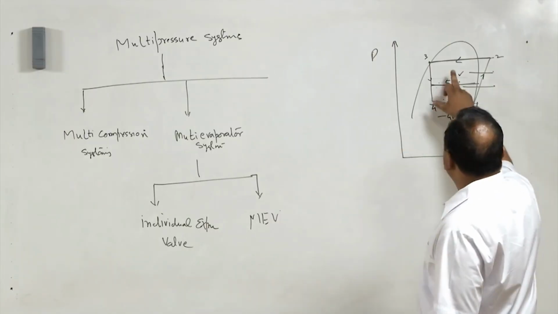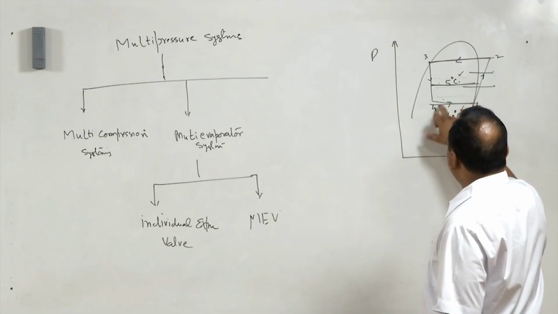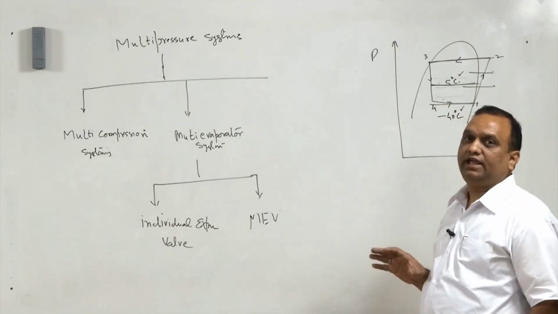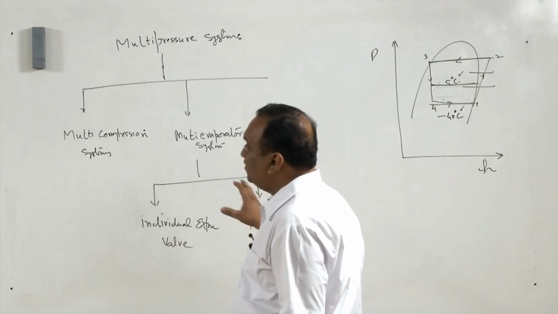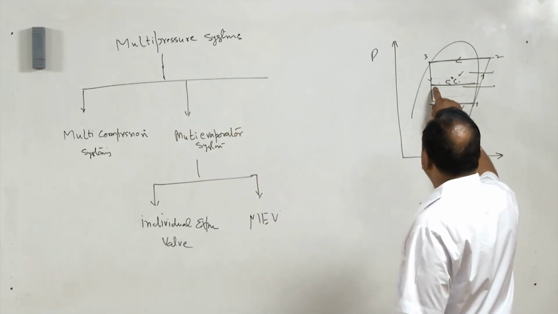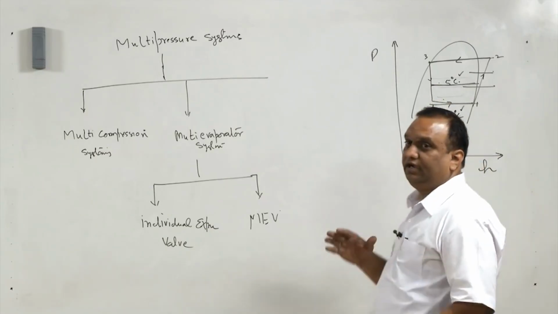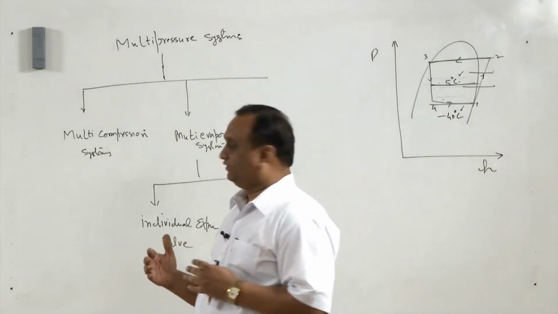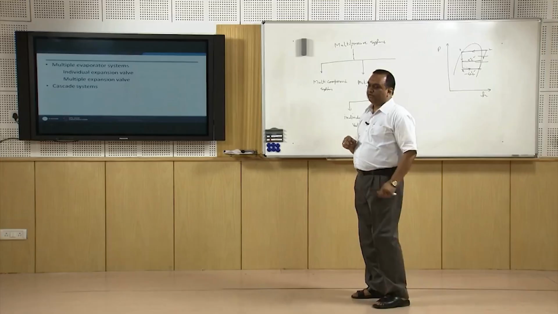So, the refrigerant at state 3 is expanding in evaporator 1 and evaporator 2, and both the evaporators have their own expansion valve. In multiple expansion valve, the refrigerant which is entering any evaporator, let us say evaporator 1 or evaporator 2, is expanded in two stages. That is why it is known as multi-expansion arrangement.